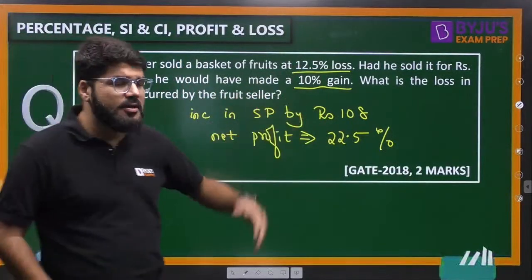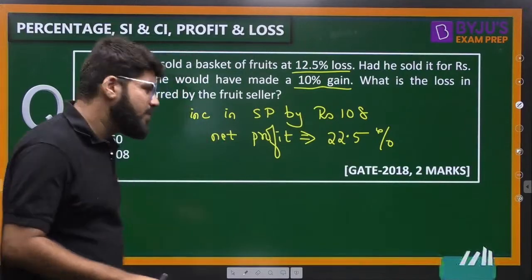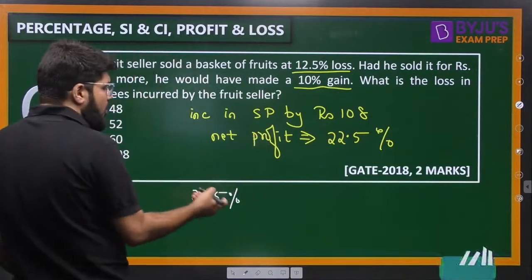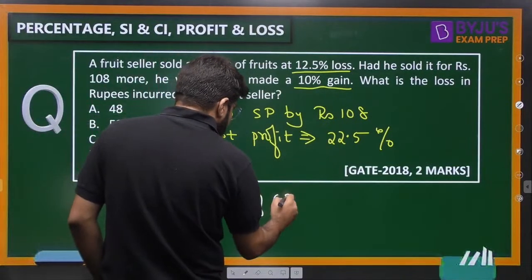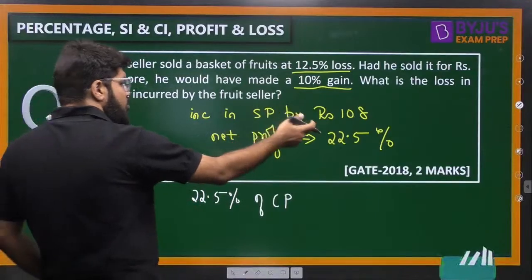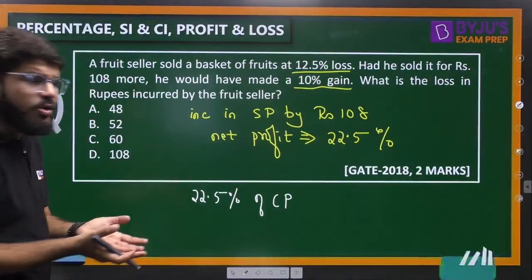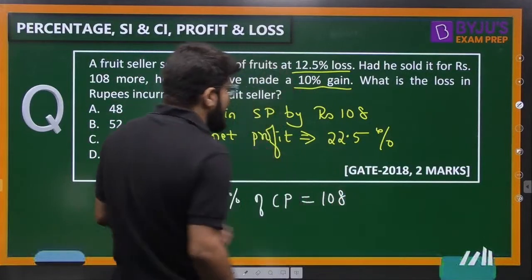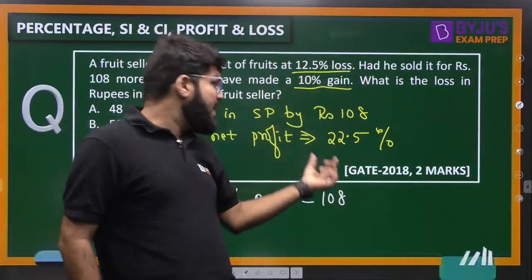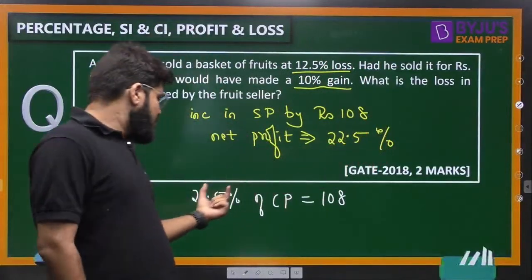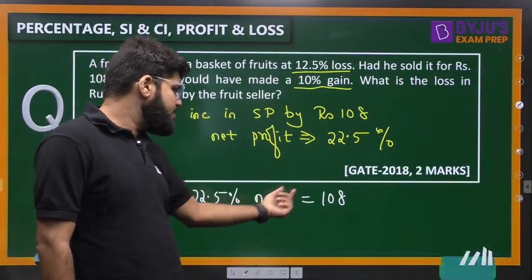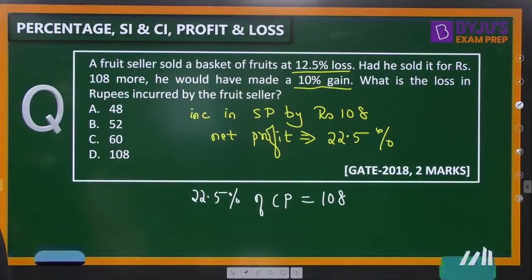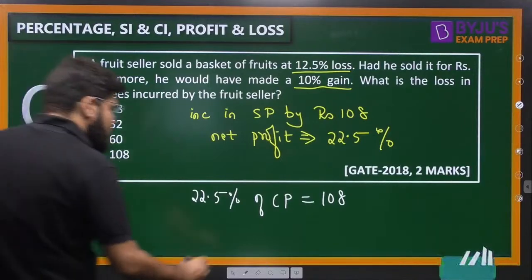By increasing the price by 108, I can say that 22.5%. Now, profit or loss is always calculated over the cost price only, right? Profit is 22.5%, calculated over CP. So 22.5% of the CP should be equal to 108, because 108 is the amount which brings up this profit, right? What is the value of CP? And then we can calculate the net loss.